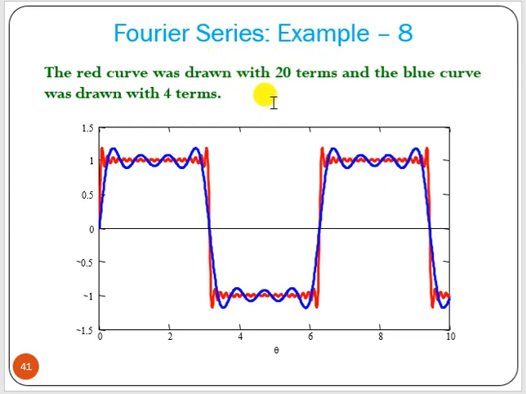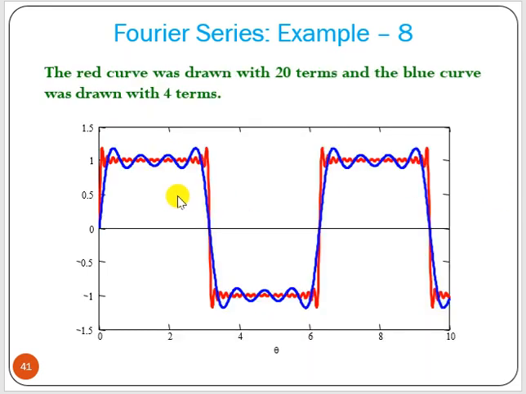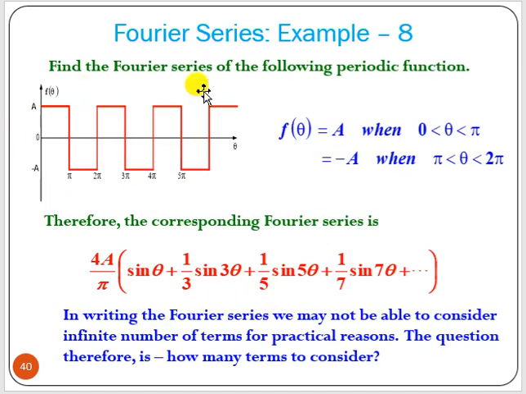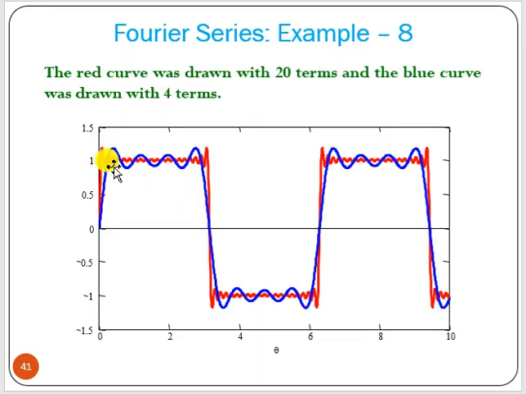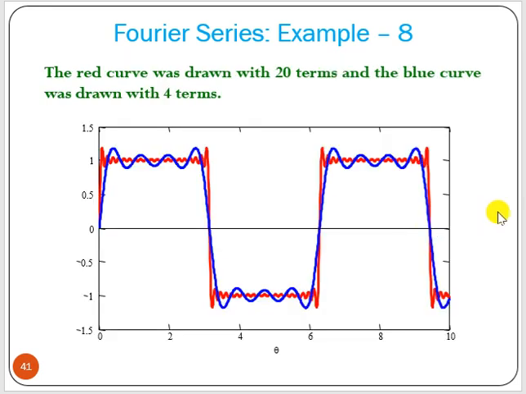Now if we take 20 terms of odd harmonics and add them, we will get the red one. Now we can see the red one is much closer to this square wave, whereas the blue one is not. That means if we take more and more terms into consideration, we get closer and closer to the actual waveform. So this is the concept of Fourier series.